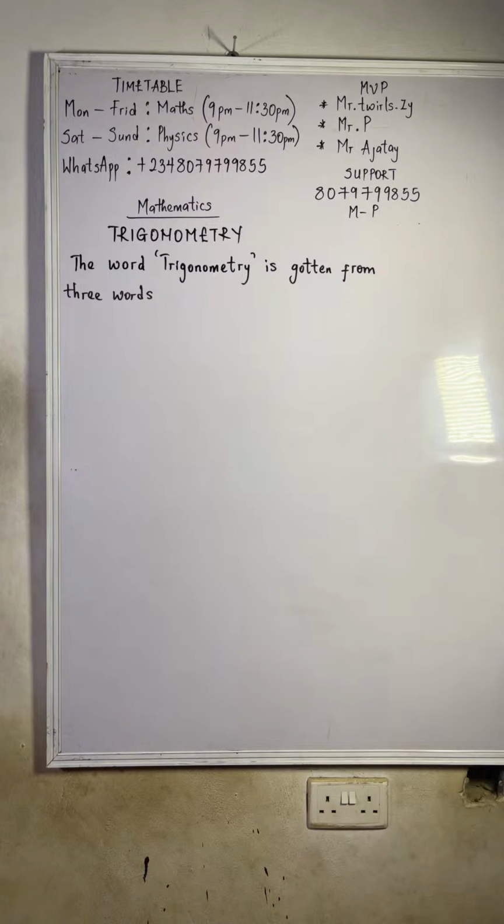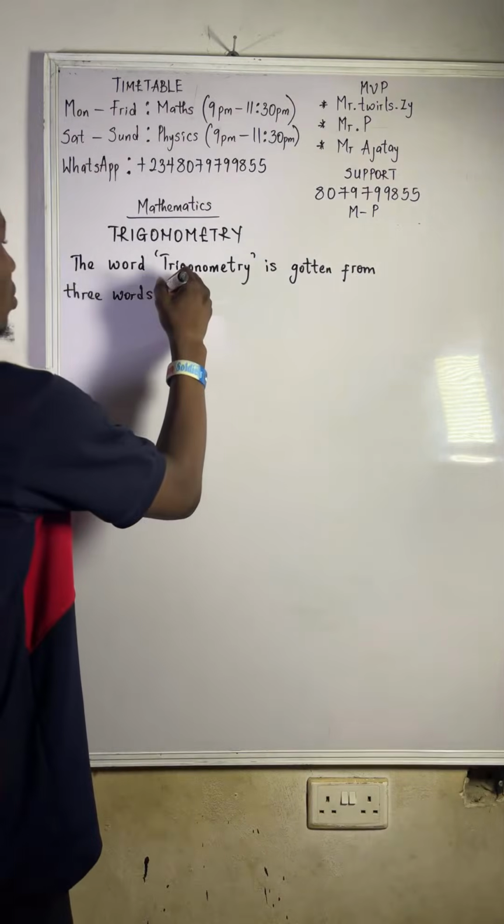What is the first word? Tri means three. Then gono means angle. Then metry means the study of triangles.